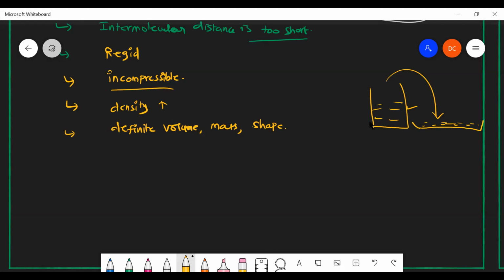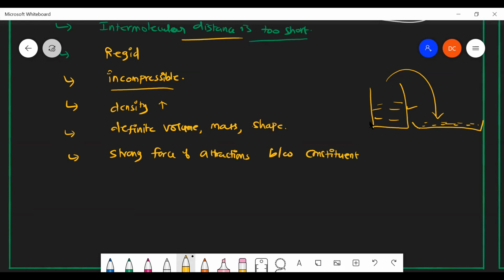They have a strong force of attraction. That is, the intermolecular distance is very short, so they have a strong force of attraction between them. Strong force of attraction between what? Between the constituent particles.